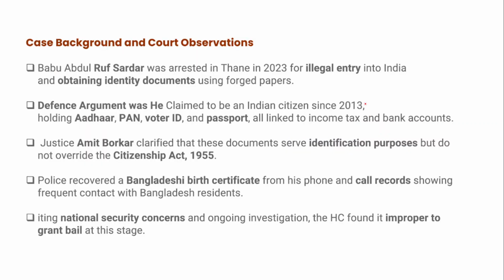So let's understand the background and the court observations in this matter. There was a person called Babu Abdul Rauf Sardar, and he was arrested in Thane in the year 2023 for illegal entry into India from Bangladesh. Once he entered India illegally, he obtained identity documents such as Aadhaar, PAN, voter ID. And he used forged papers to acquire these identity documents.